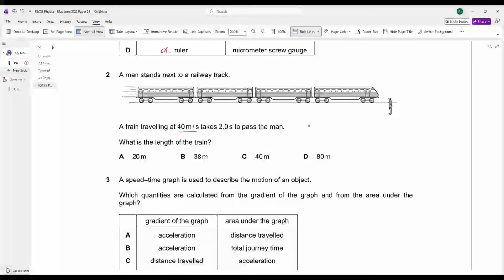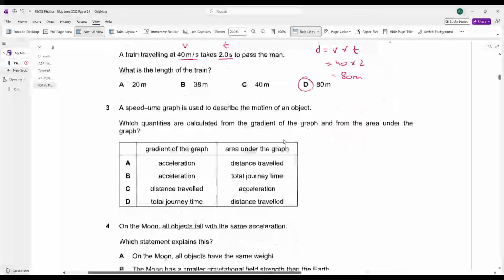A train traveling at 40 meters per second. This is your speed. Takes 2 seconds to pass the man. What is the length of the train? We have to find the distance. Distance is equal to speed into time. Speed is 40, time is 2. The distance comes out to be 80 meters. D is your answer. Let's move ahead.